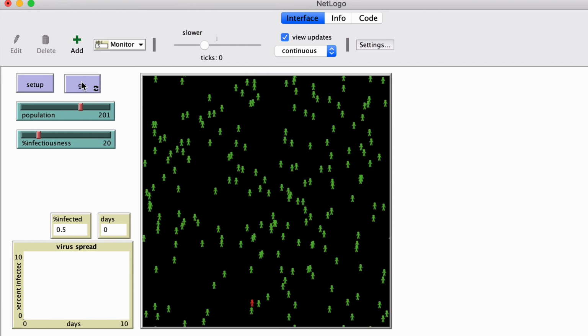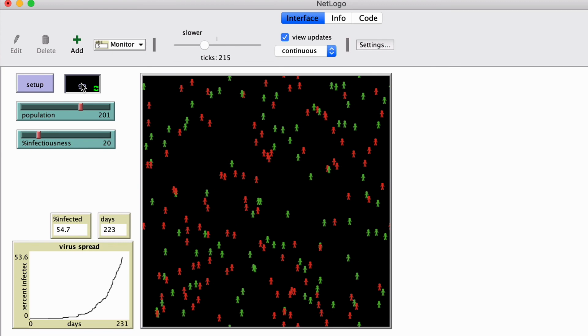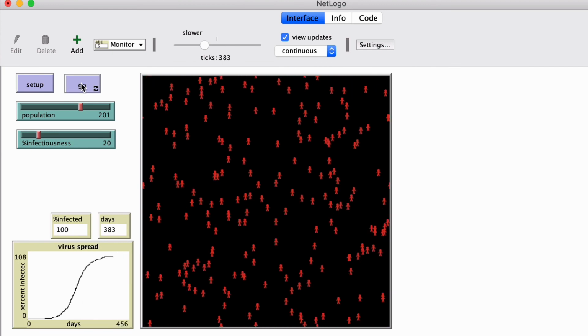Let's just try that again. Set up and go. You can stop at any time by clicking the Go button again, and that pops the Go button out. It's like a push button that stays in. Okay, again, wow. Okay, so population density, like people at a church service, or at a concert, a lot of people at a party or a rally can increase the spread. People tightly packed into a restaurant or a bar or a school, a gymnasium.